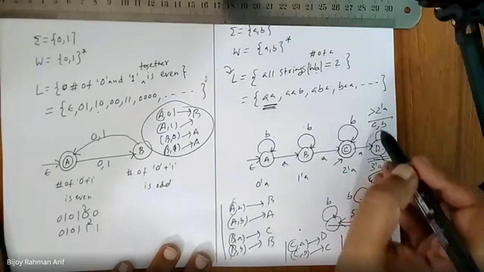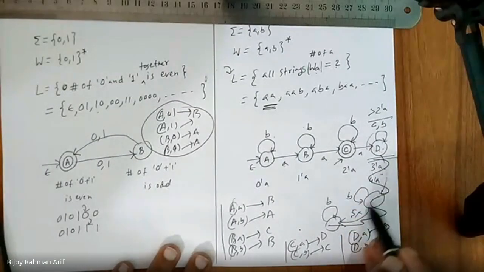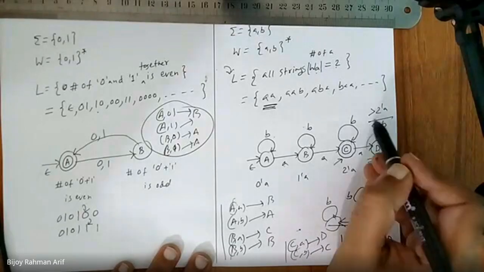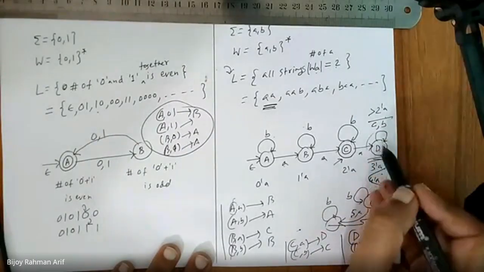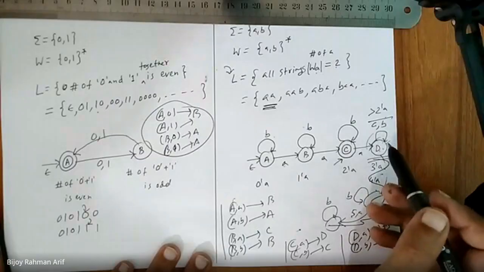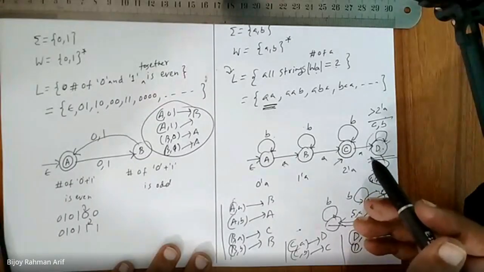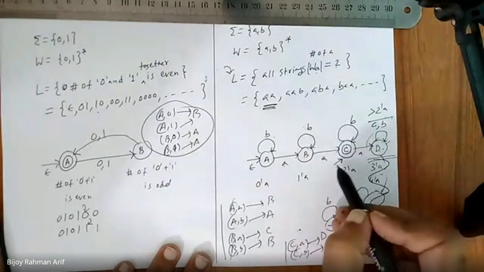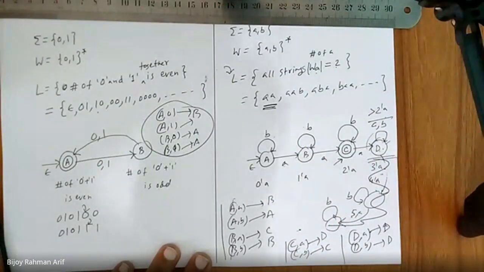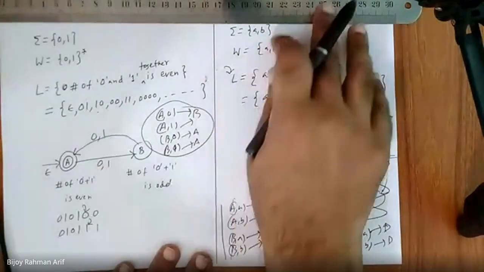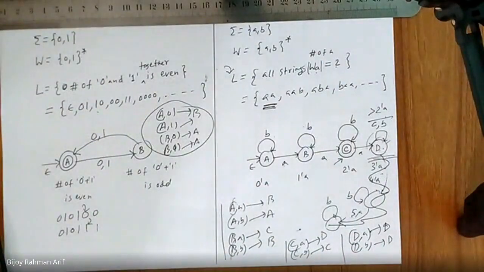Oh, sir, greater than twice. Yes, sir, greater than twice. Instead of writing 3A, 4A, 5A and continuing this way, I write greater than twice A and make this state. So it will always remain in D because I don't require any more states. Up to counting 2A is fine. More than 2A, I don't care. Is it right to you? Yes, sir. Okay, so you understand this DFA.